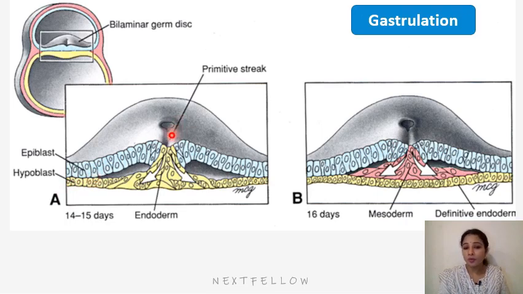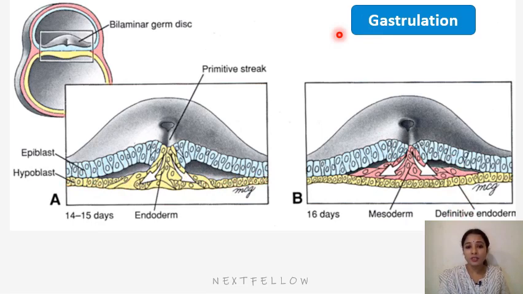We now know the primitive streak is formed in the caudal end of the epiblast, and these cells are highly proliferating. First they start dividing and they will replace all the endoderm, that is the hypoblast cells or primitive endodermal cells, to form a definitive endoderm.